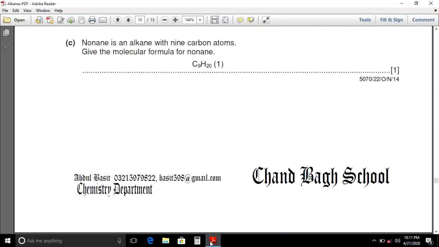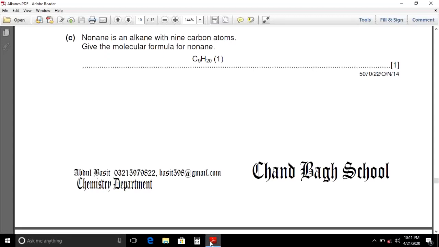Nonane is an alkane with 9 carbon atoms. Give the molecular formula of nonane. You just put the value of n equal to 9 in the formula. You will get C9H20. This will be the molecular formula of nonane.